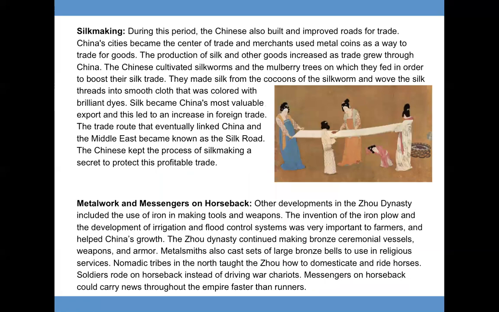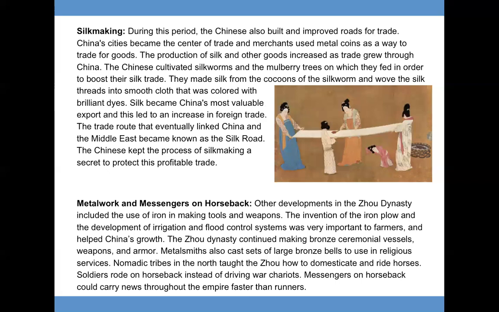The Chinese cultivated silkworms and the mulberry trees on which they fed in order to boost their silk trade. They made silk from the cocoons of the silkworm and wove the silk threads into smooth cloth that was colored with brilliant dyes. Silk became China's most valuable export, and this led to an increase in foreign trade.